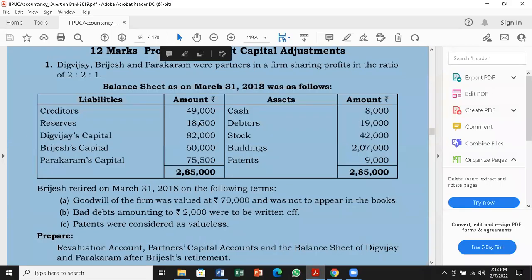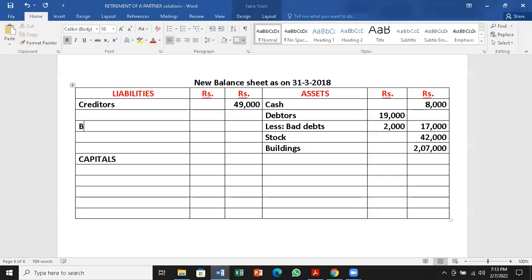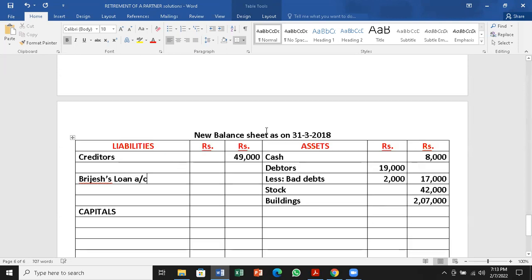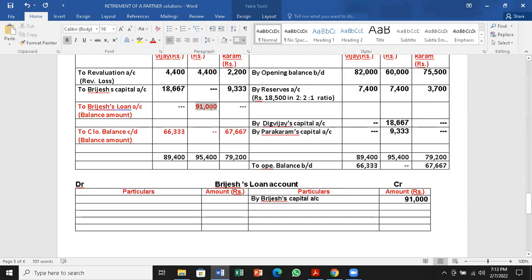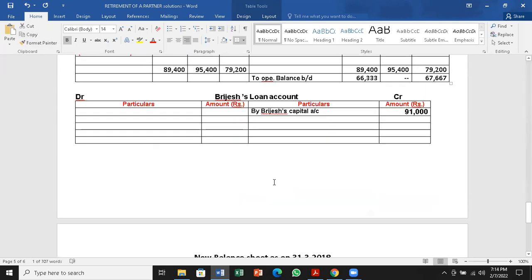Then reserves 18,500 we have divided. Then the capitals of all three partners will not come because Brijesh has retired. So we have to write Brijesh's loan account. Brijesh's loan account is here, 91,000.